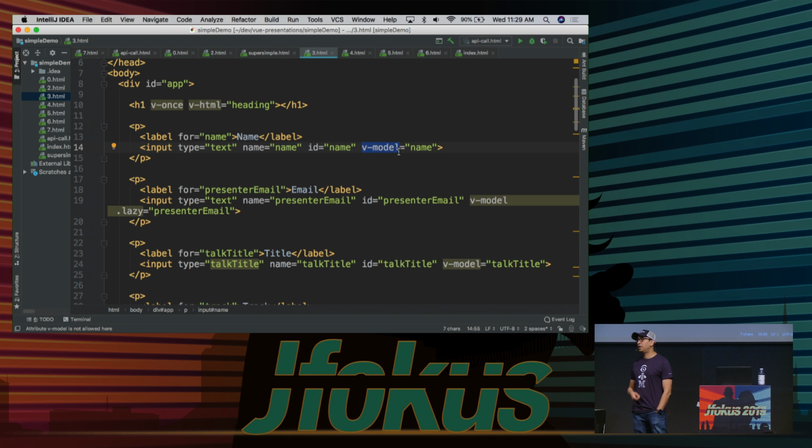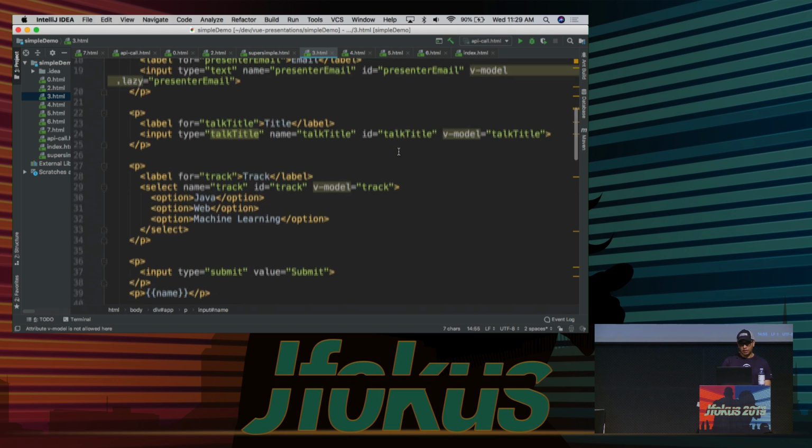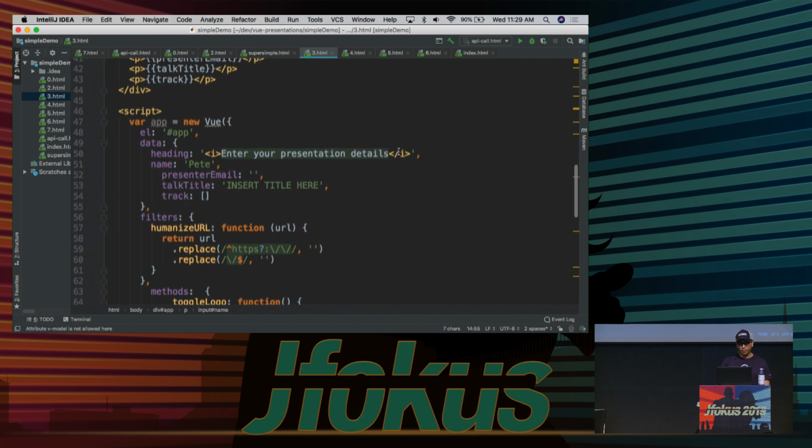When we just do v-text or v-html, that's only one way because we're just showing something, right? We don't have an input field or whatever. A v-model actually sets up a two-way data binding from the input field back to the data element in our data. Right, so let's go look at what our data actually looks like really quickly.